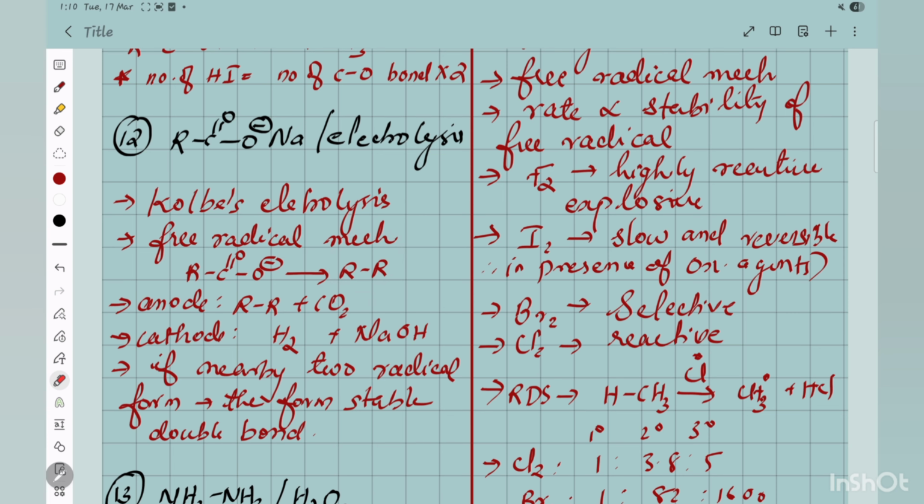Now what is important? What is at the anode? Anode is alkane and CO2. What is at the cathode? Hydrogen and NaOH. This all should come into your mind. Okay, you shouldn't write this. All should come into your mind the moment you see this.